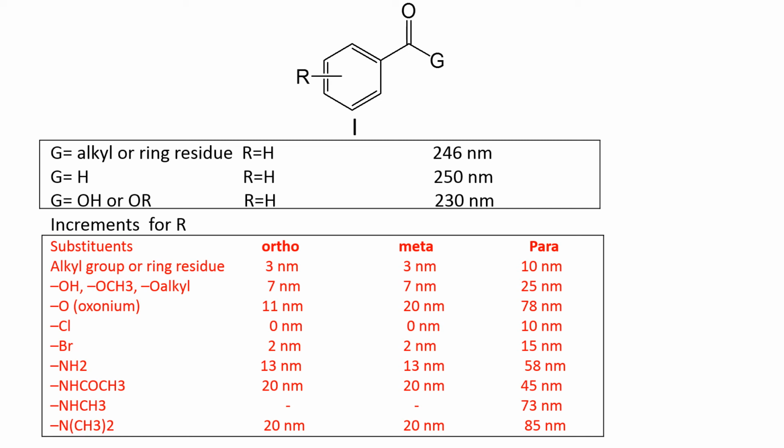The base value for benzene derivative where G is hydrogen will be 250 nanometer, and if G is OH or OR, that is carboxylic acid or ester, then the base value will be 230 nanometer, and the increment for different substituents is as shown here.